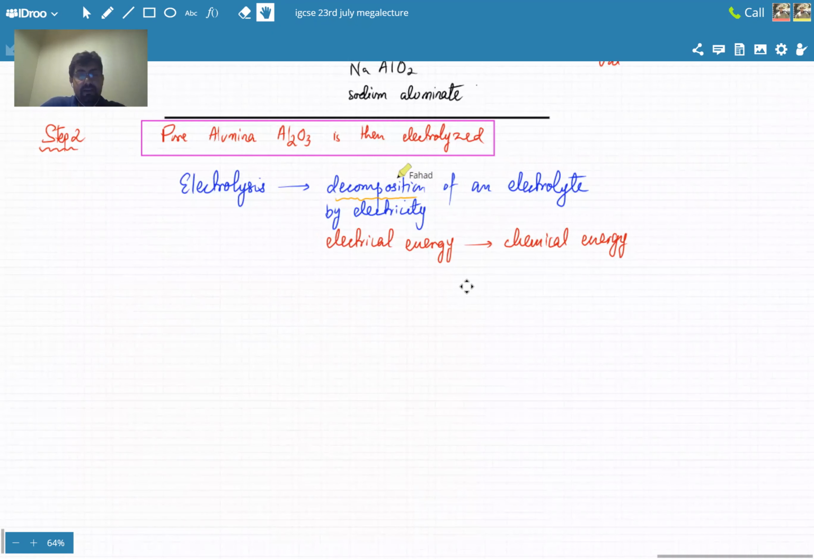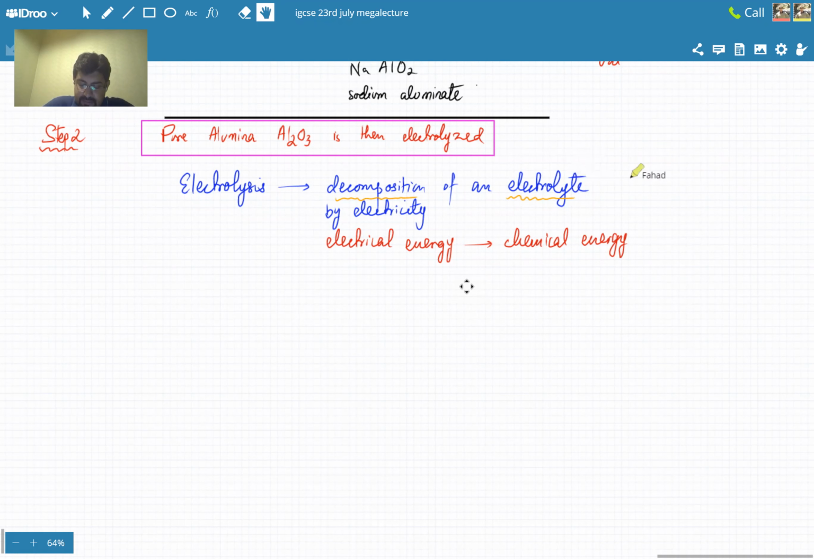So remember, it's not just passing electricity. You pass electricity and the substance has to break down. That is electrolysis. And the substance to which this happens is called an electrolyte. Not everything is an electrolyte. A lot of things can conduct electricity. Metal wires, all of them can conduct electricity, but that is not electrolysis.